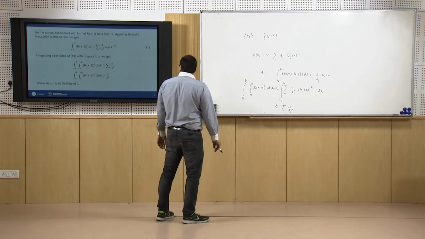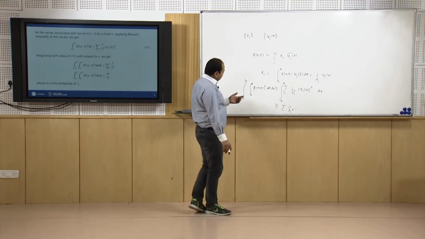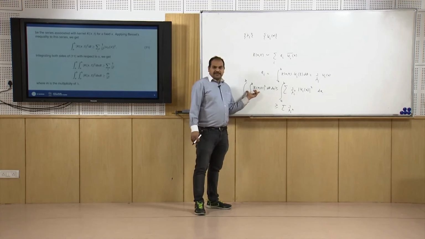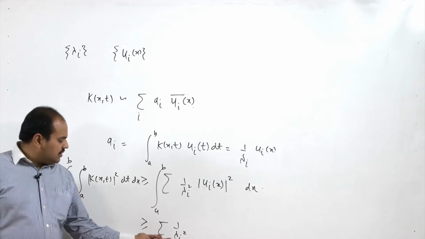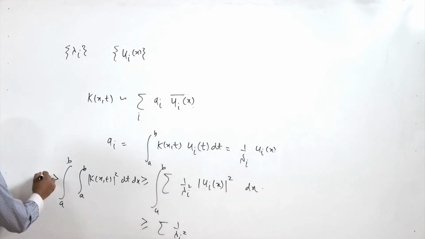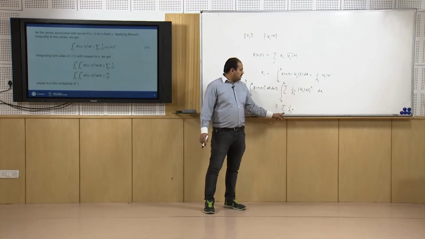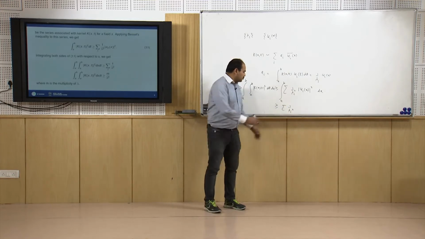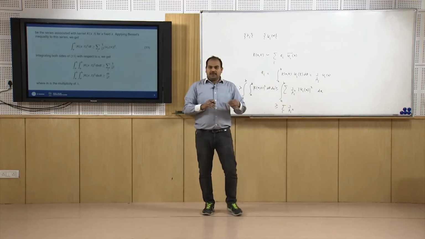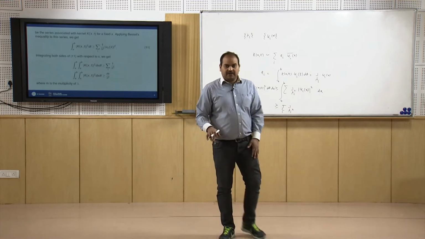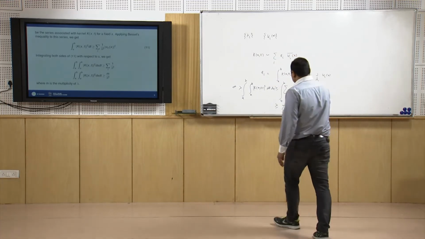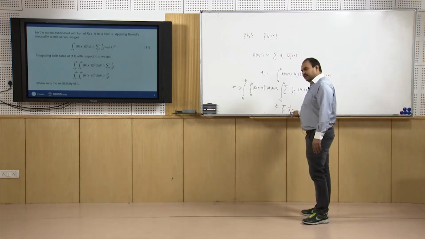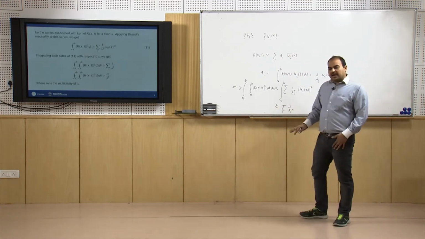Now if this quantity is finite, then we can say that the series summation 1 upon lambda_i squared has a finite sum. Finite sum means that the infinite series of 1 by lambda_i squared is a convergent series.